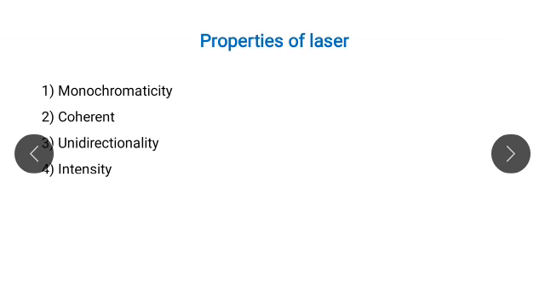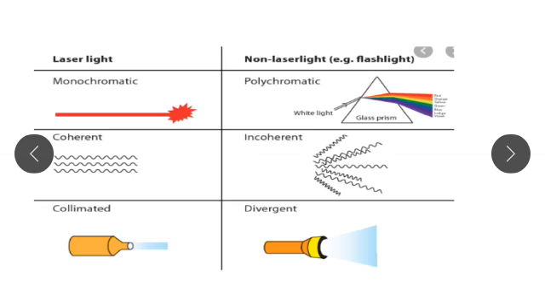And these are the 4 properties of laser. First is monochromaticity, second is coherence, third is unidirectionality, and fourth is intensity. And in the next slide we are going to study the difference between laser light and conventional light source, or you may say non-laser light.